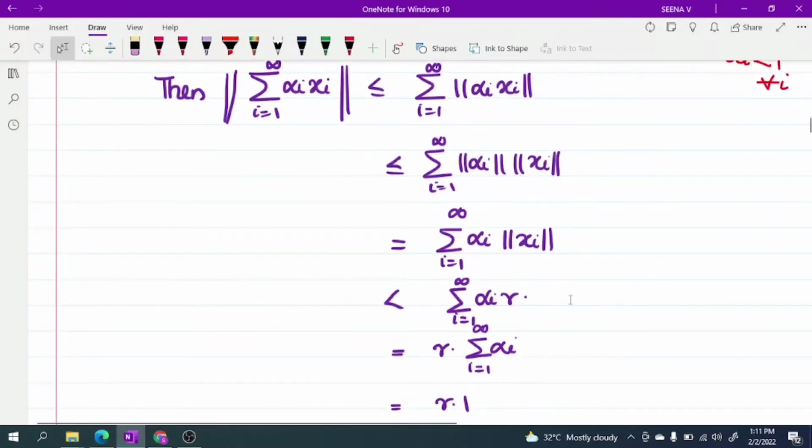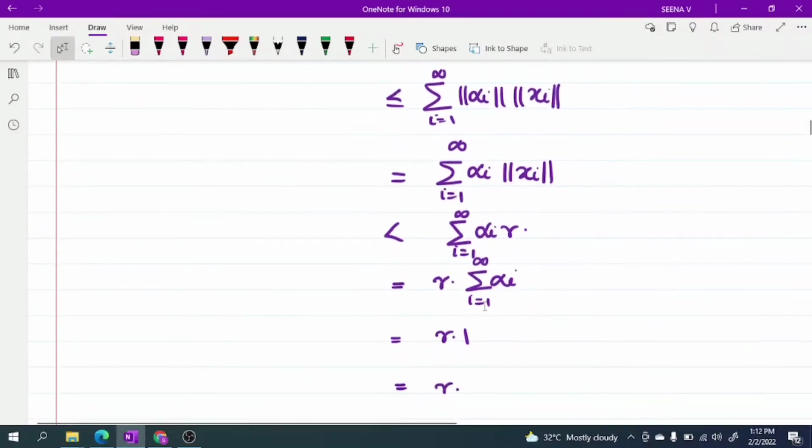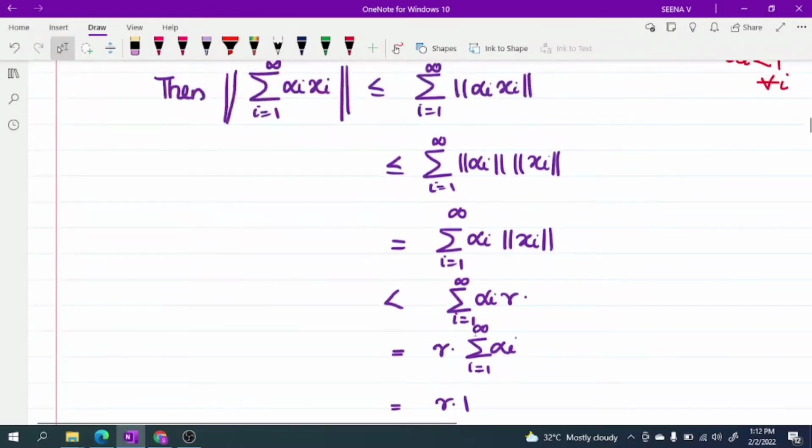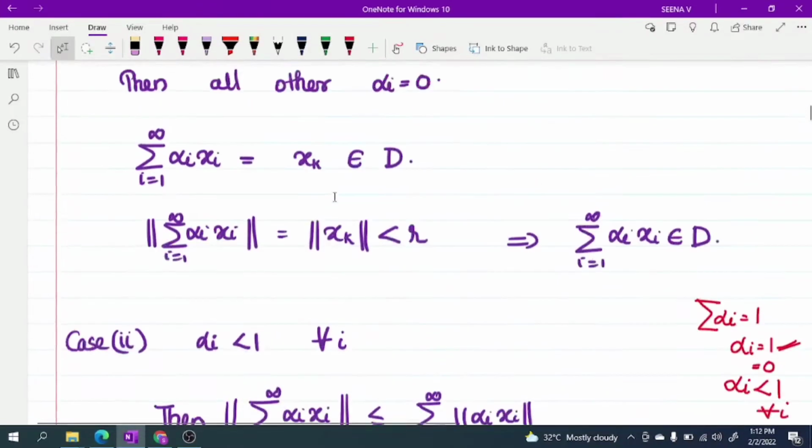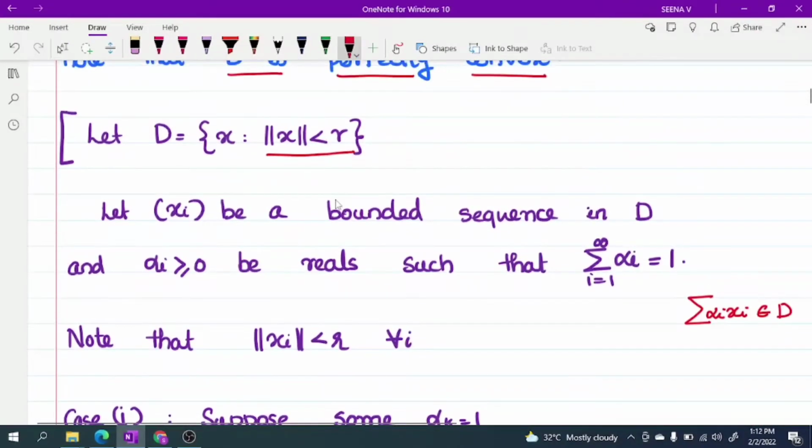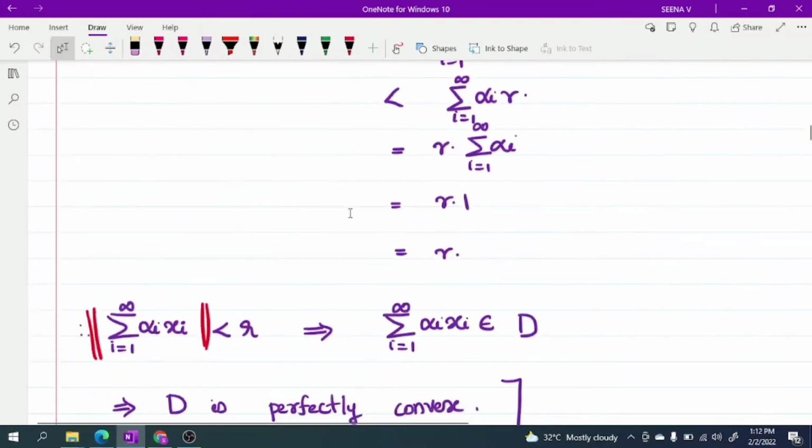Norm of x_i is less than r, therefore we can write this as r times the sum over i from 1 to infinity of alpha_i, and that sum is 1, therefore r into 1 equals r. Therefore, the norm of the sum of alpha_i x_i is less than or equal to r. This implies it belongs to D.